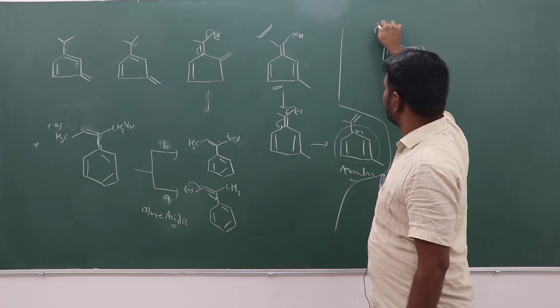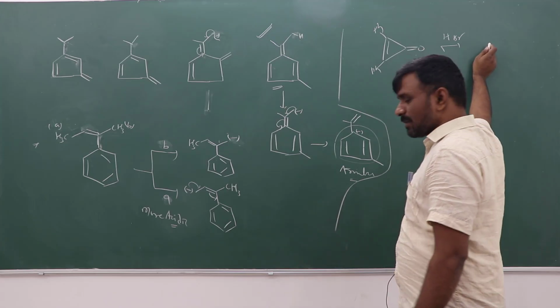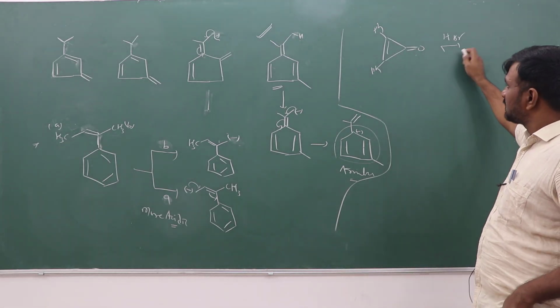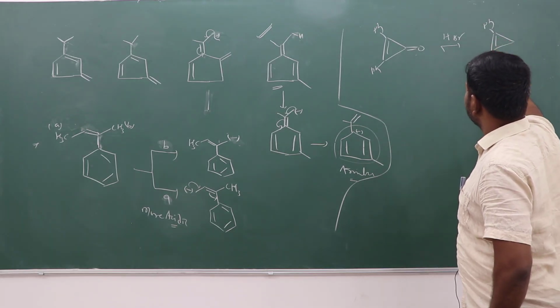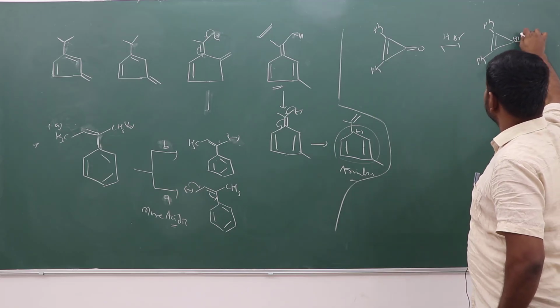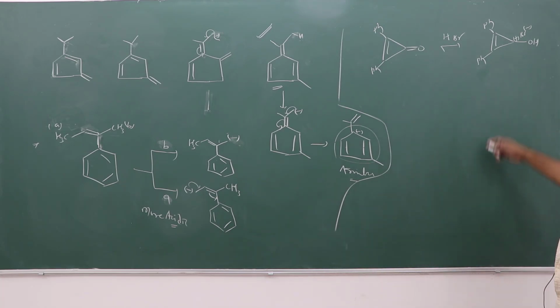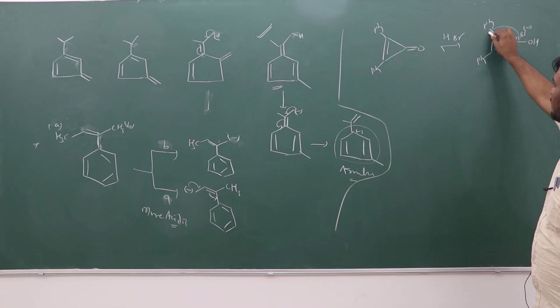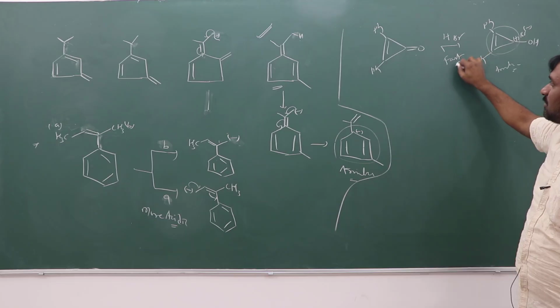Double bond O, phenyl, in presence of HBr, the reaction is fast. Why? Here it is phenyl, OH plus H plus Br minus. When it reacts with HBr, this ring gets aromatic character, following the 4n plus 2 pi electron rule. This is getting aromatic, so that's why this reaction takes place fast.